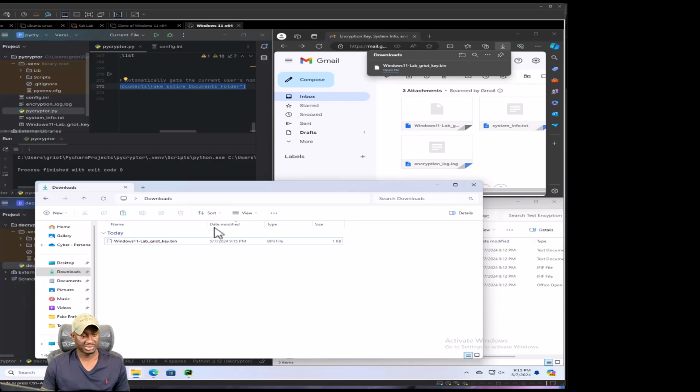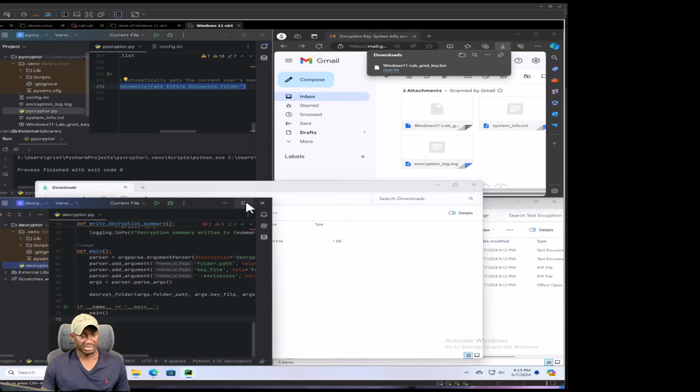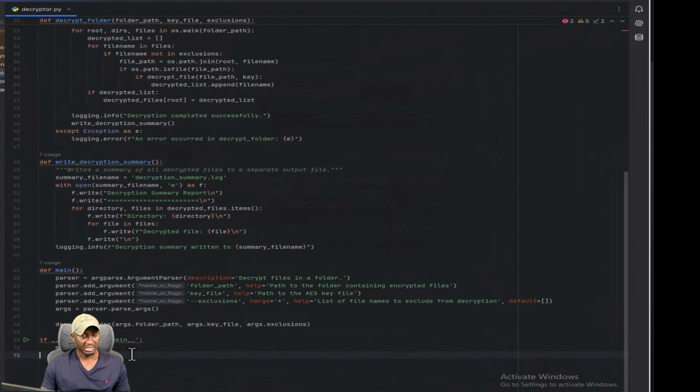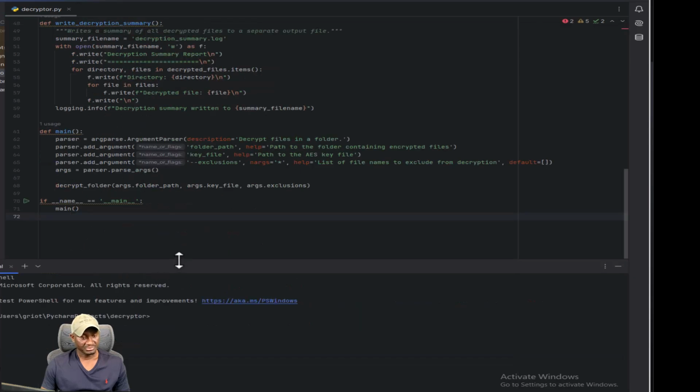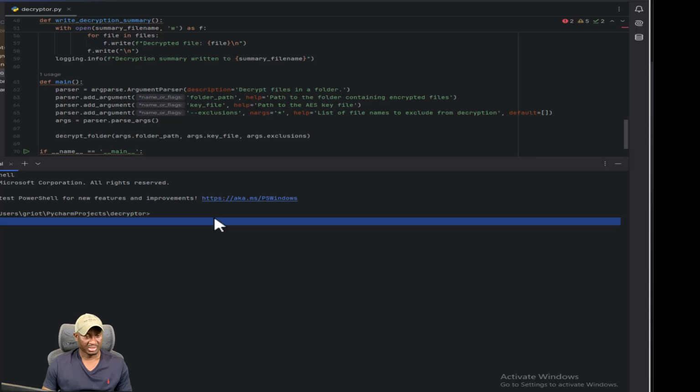What I'll do is go back to decryption. I'm going to make that a little bigger. And what I'm going to try to do here, since this takes arguments, I'm actually just going to run this in the terminal. So I'll open up the terminal. I'll take it all the way up. And we can see that we run this by passing it 2 arguments. The third one is optional, so we don't need to worry about that.